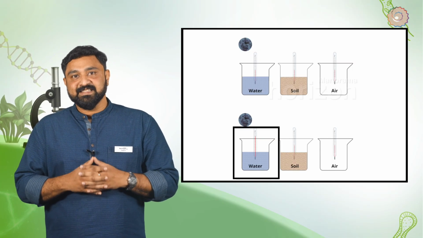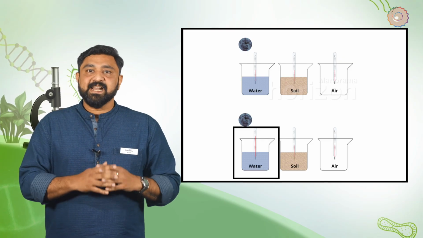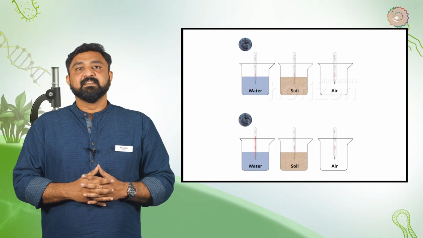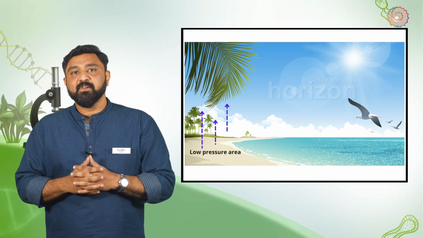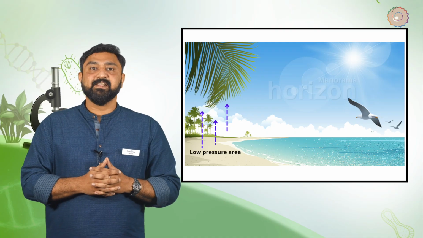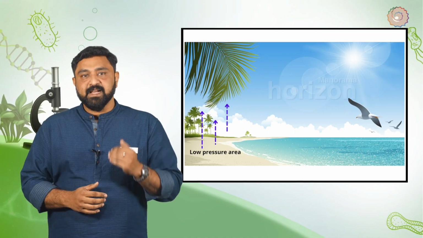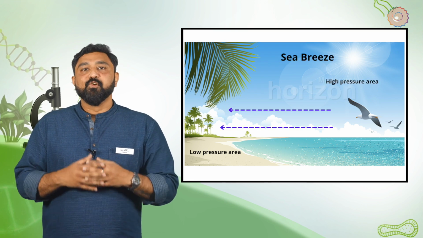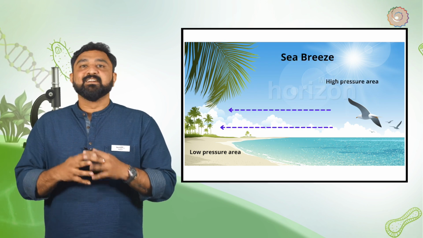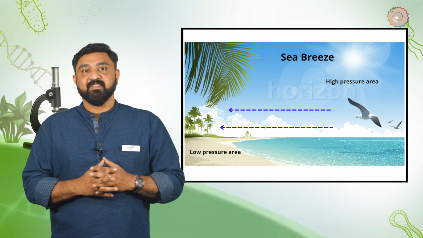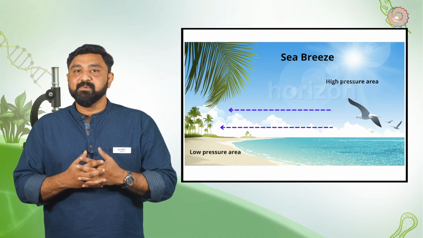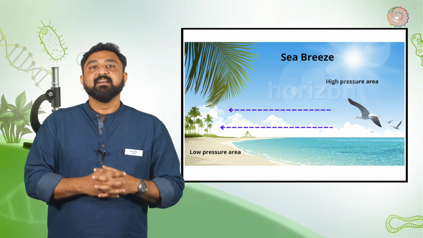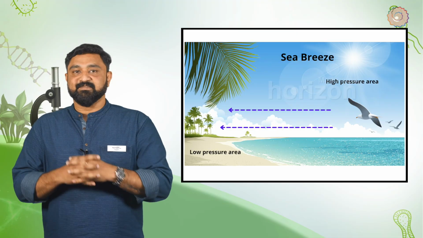Since soil gets heated faster than water, the air above the land also gets heated faster than the air above the water bodies. Similarly, if we take the example of a beach, during the day the heated air above the land starts rising, creating a low pressure area. This causes air to move from a high pressure area over the sea to a low pressure area over the land. This results in the cool sea breeze that we experience. This is the reason why land near water bodies gets cold faster.